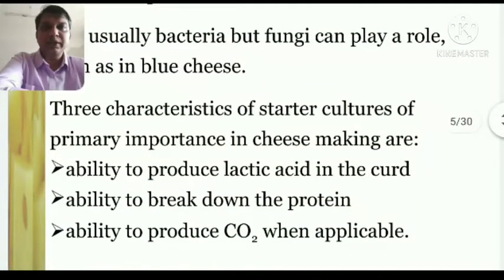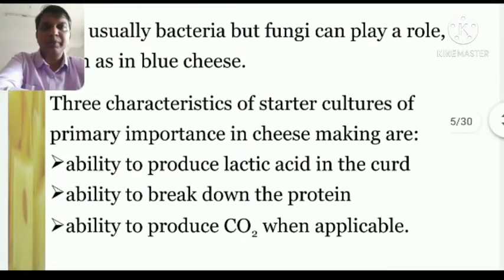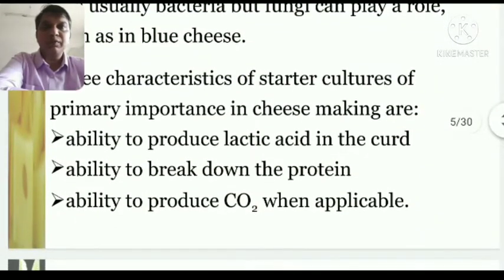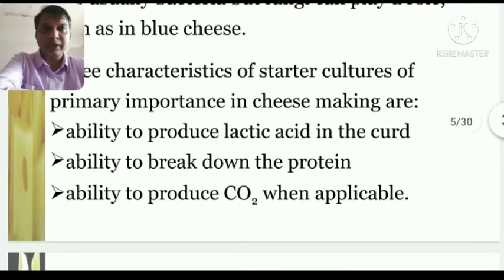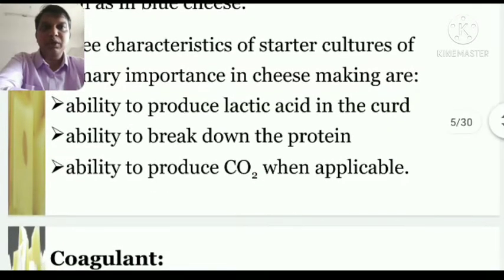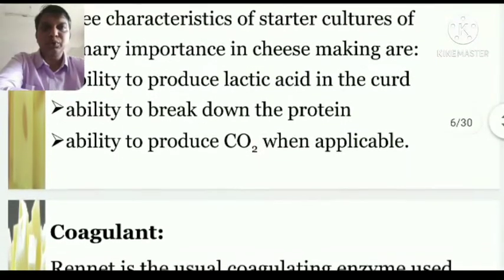The three characteristics of the starter culture of primary importance in cheese making are written here: ability to produce lactic acid in the curd, ability to break down the protein, and ability to produce CO2 when applicable.